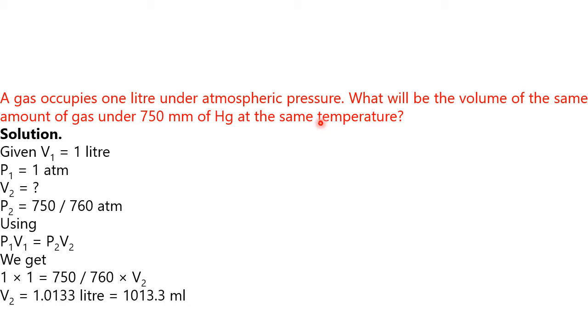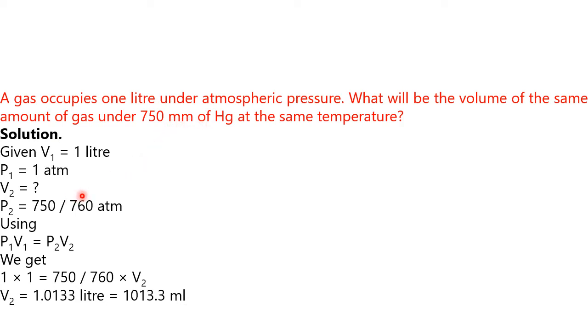So initial volume is 1 liter, as given in the numerical. Initial pressure, how much is it? It is 1 atmosphere. A gas occupies 1 liter under atmospheric pressure, 1 atmosphere pressure. Now, what will be the final volume V2 under 750 millimeter mercury?